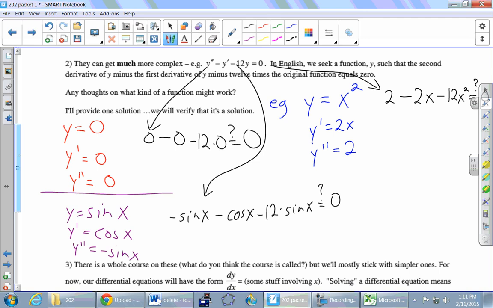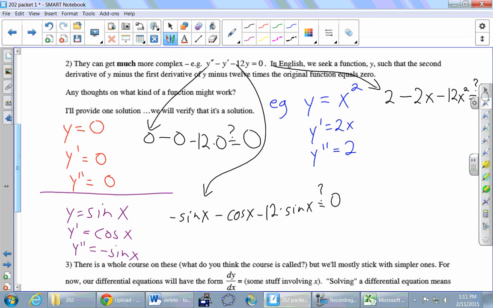Any other functions you can think of that, when you take the derivative, it doesn't change that much, that it would still be a like term? Steve? Yeah, e to the x seems like a good candidate, right? Because when you take derivatives, it doesn't change at all, still like terms. What about e to the 2x? When you take a derivative, it becomes 2e to the 2x and still talks to its partners, right? And so exponential functions are great candidates here because they're all combinable.